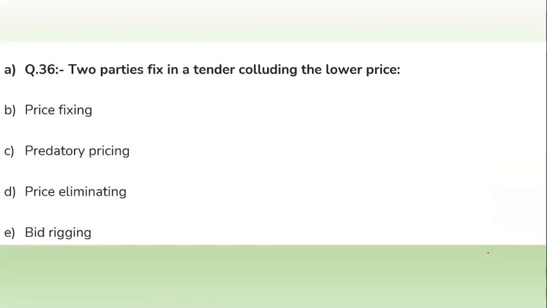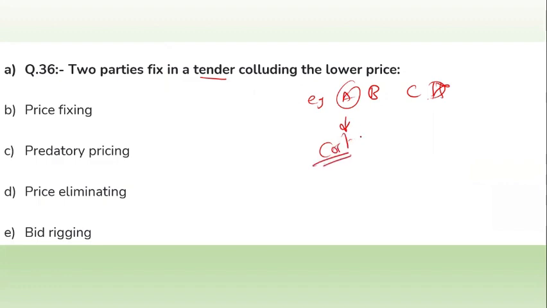Now moving to the next question, question number 36. Two parties fix a tender, colluding to lower the price. What kind of practice is this? We have already given you an example of this. Option A is lower his cost.